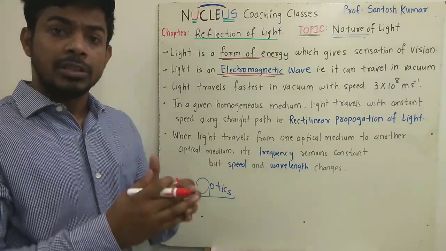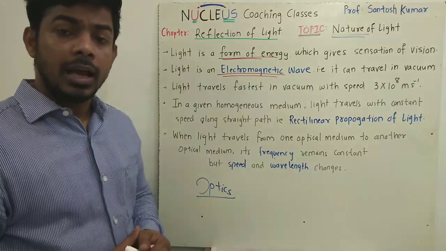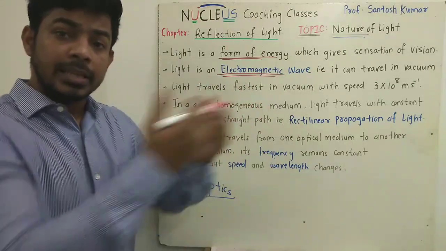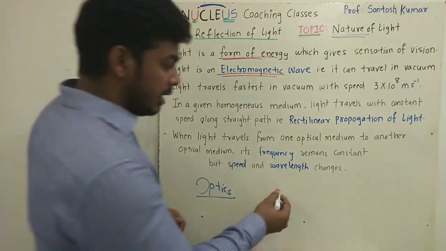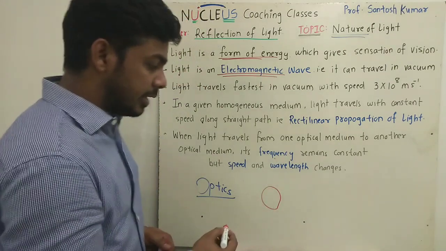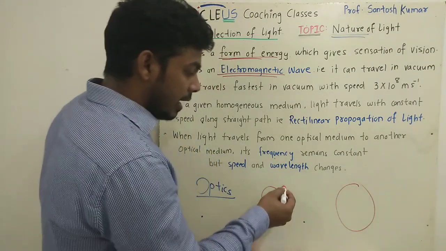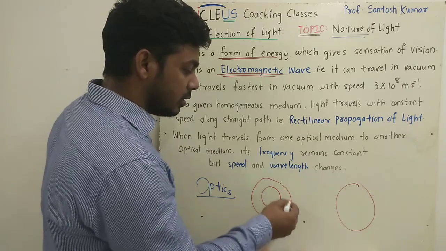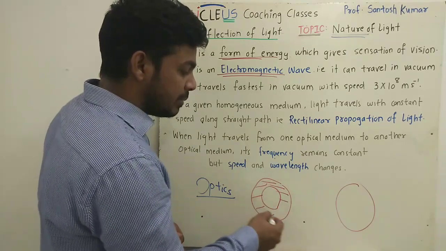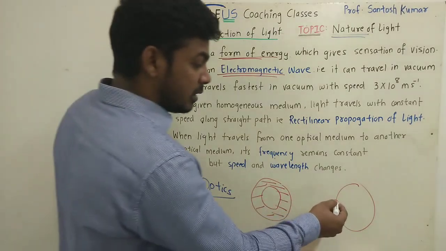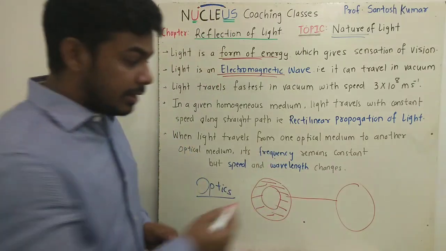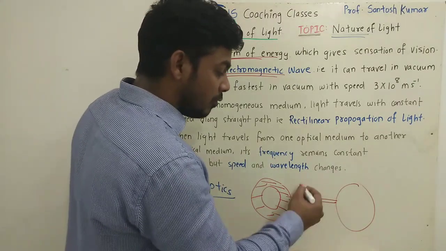So the light wave which we receive from the sun has to travel a large space of vacuum. That means if this is the earth and this is the sun, and around the earth there is an atmosphere, that means gaseous medium. So light from the sun reaches the earth, it has to travel a large space of vacuum.